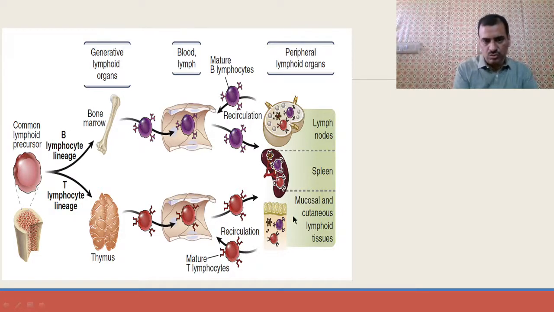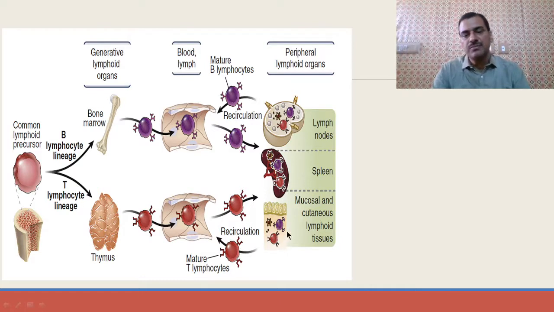Okay, so this active immunity is produced, and there are certain organs where these lymphocytes normally stay and wait for antigens to combat them. These peripheral organs are lymph nodes, spleen, mucosal and cutaneous lymphoid tissues. Okay, so this is cell-mediated immunity.